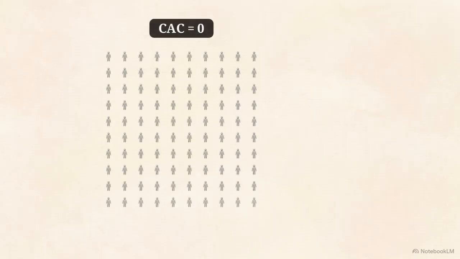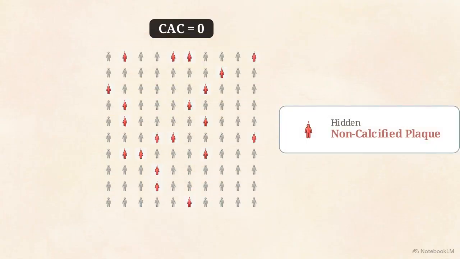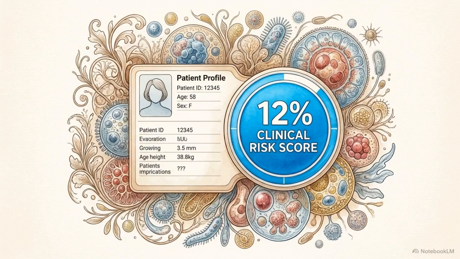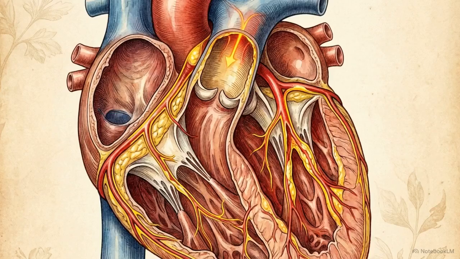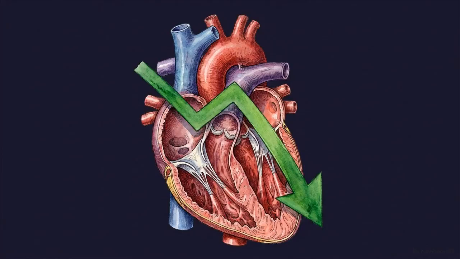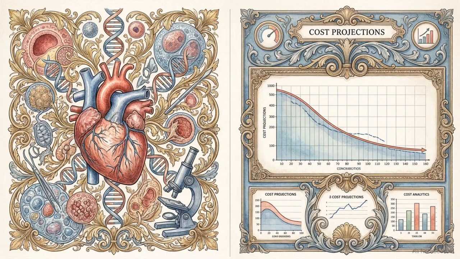Recent studies indicate that up to 20% of asymptomatic patients with a zero calcium score actually harbor clinically relevant non-calcified plaque. Integrating AI with imaging allows cardiologists to move past probability estimates and start quantifying a patient's exact physical vulnerability. The final workflow synthesizes PREVENT baselines, advanced biomarker testing, and AI-guided anatomical staging. Trials like SCOT-HEART have proven that using advanced imaging to reclassify patients leads to a direct reduction in myocardial infarctions.